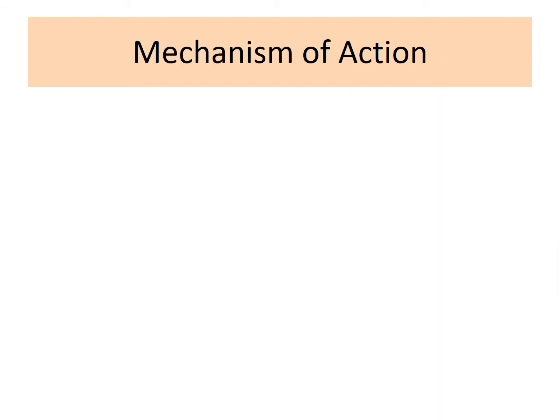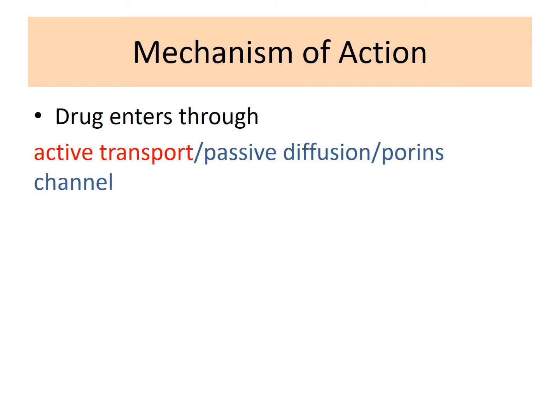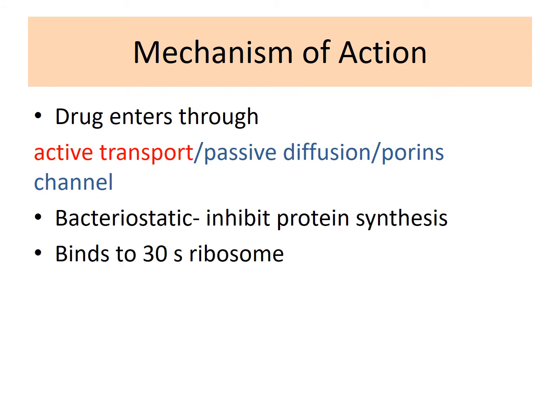Now let's see the mechanism of action of these tetracyclines. These drugs are basically the inhibitors of bacterial protein synthesis. Tetracycline enters the bacterial cell through passive diffusion as well as active transport. Initially, they enter through the porin channels of the bacterial cell membrane by passive diffusion, and later there will be an active transport across the cytoplasmic membrane. These are actually bacteriostatic agents by inhibiting the bacterial protein synthesis.